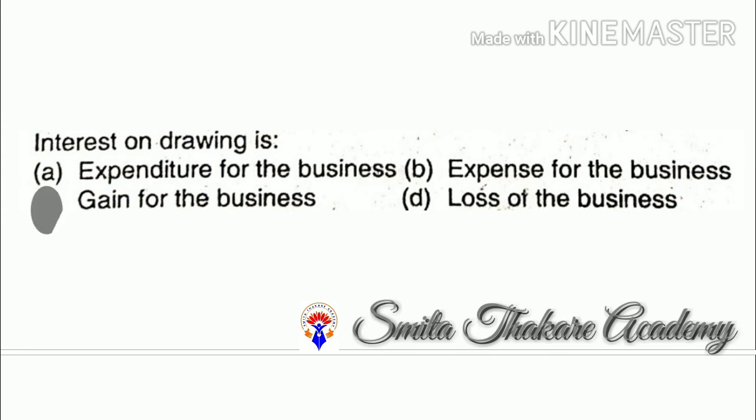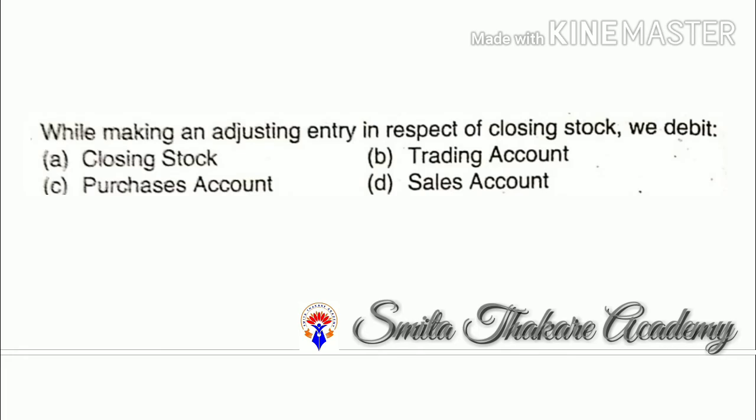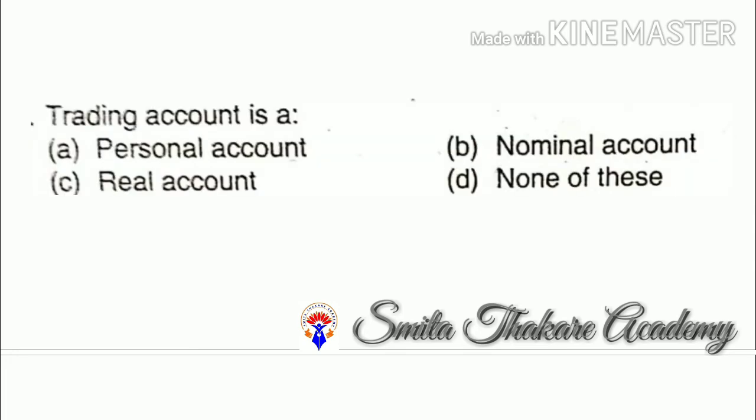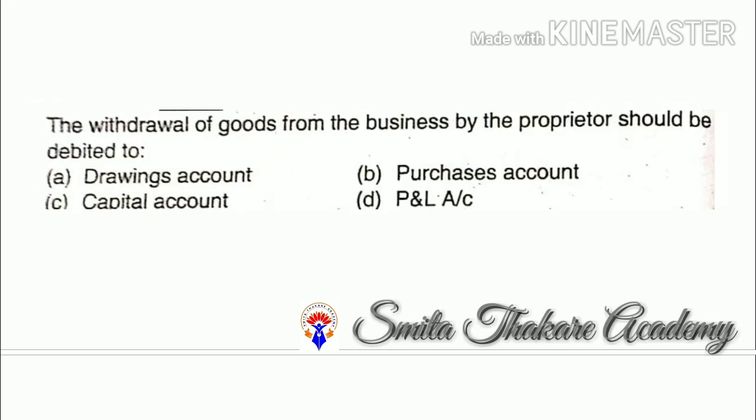Interest on drawing is gain for the business. While making an adjustment entry in respect of closing stock, we debit closing stock. Trading account is a nominal account. The withdrawal of goods from the business by the proprietor should be debited to drawing account.